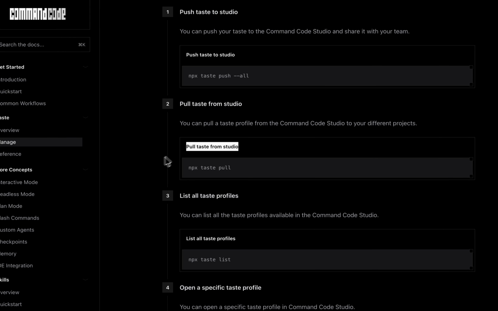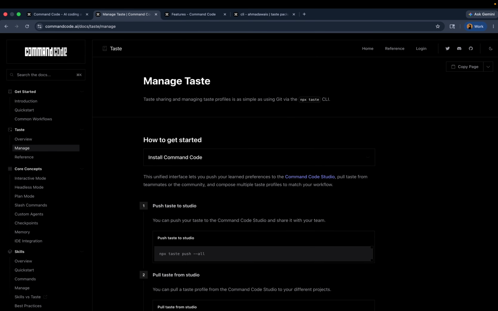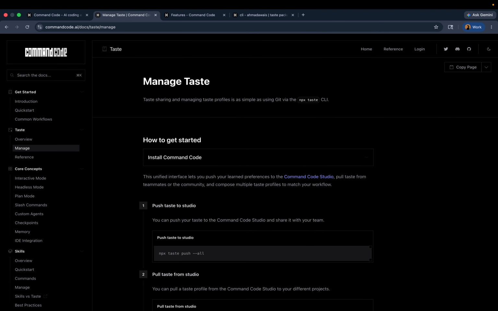To learn more about how taste works, you can always check out the official Command Code documentation. In the next lesson, we'll talk about the best practices to build with Command Code, so you're not just relying on taste but actually building clean, structured and reliable apps. So let's go.